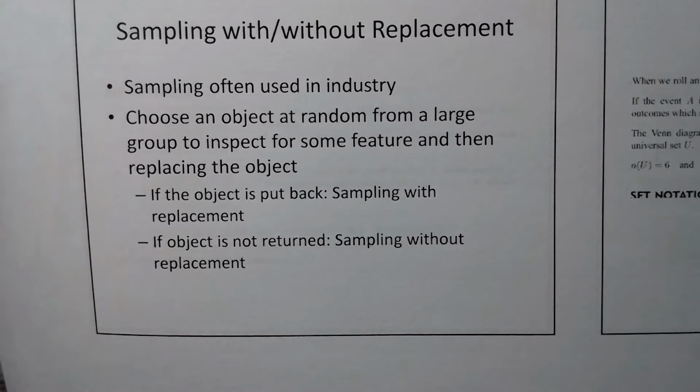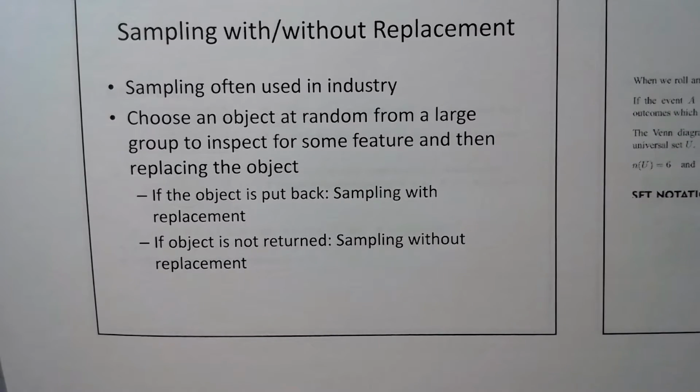Okay, so what they do is they choose an object at random from a large group to inspect. So if you think of a conveyor belt full of, what's this thing on the cell phone? PopCap thing? These things, right?